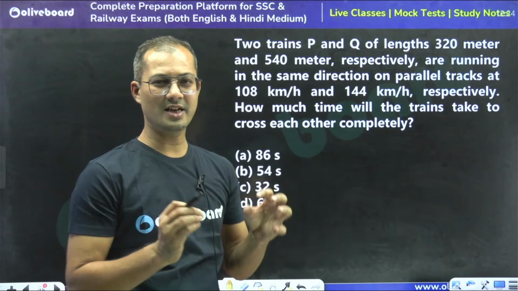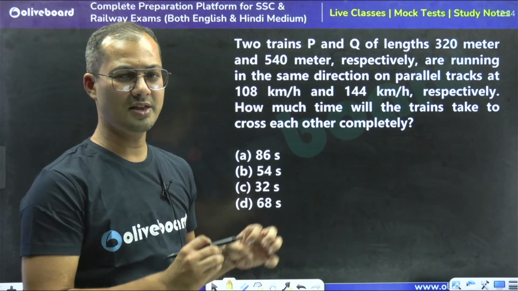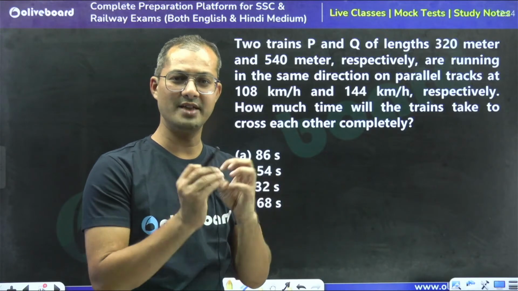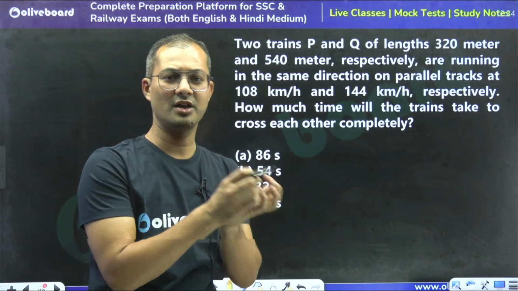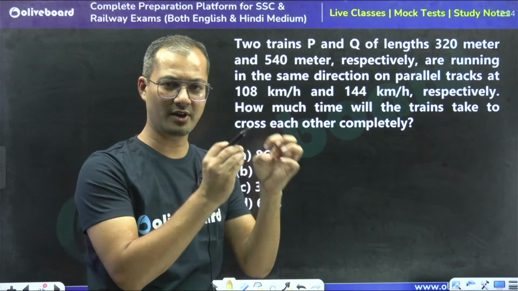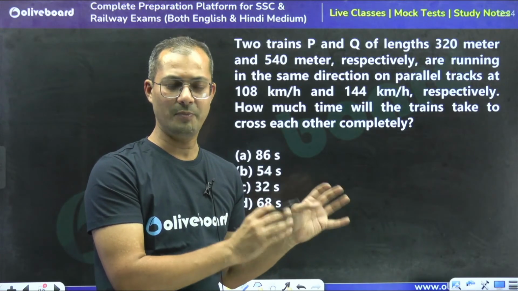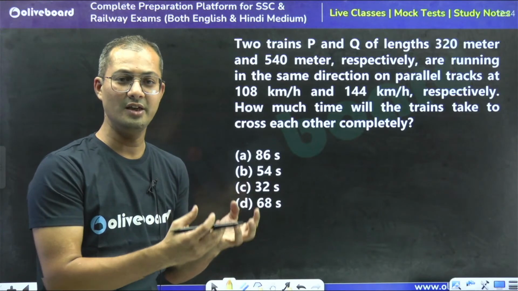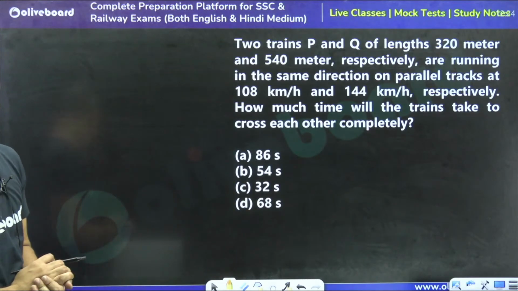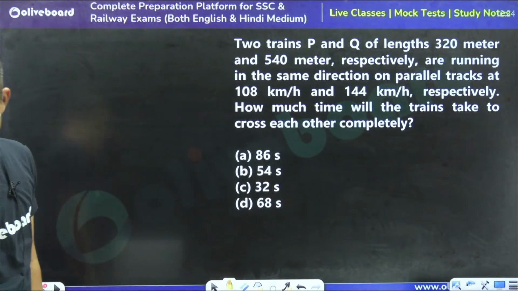See, these are the easy questions. I have taken easy questions first just to revise the concept of relative speed, in the same direction and opposite direction, right? After getting through the basic or easy questions, we will see the moderate questions and we will also see the tough questions. So just wait till the end.